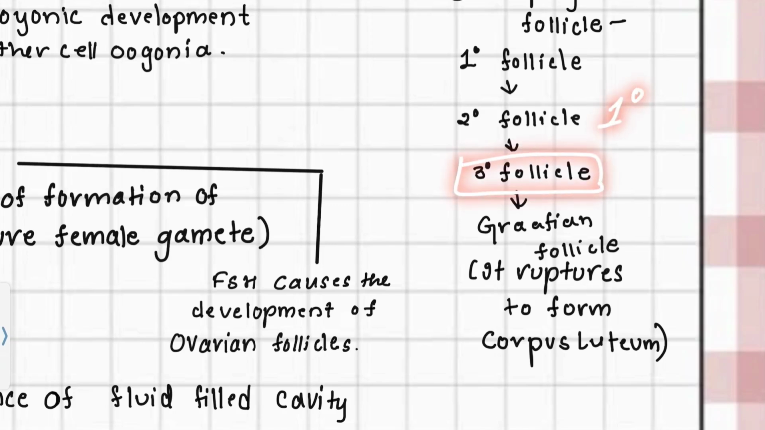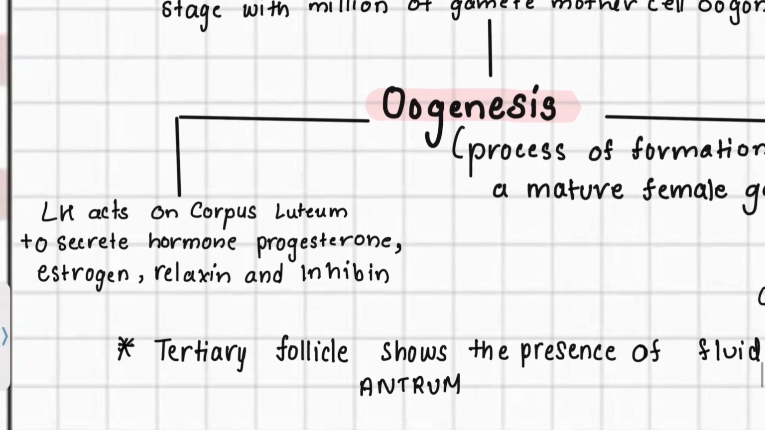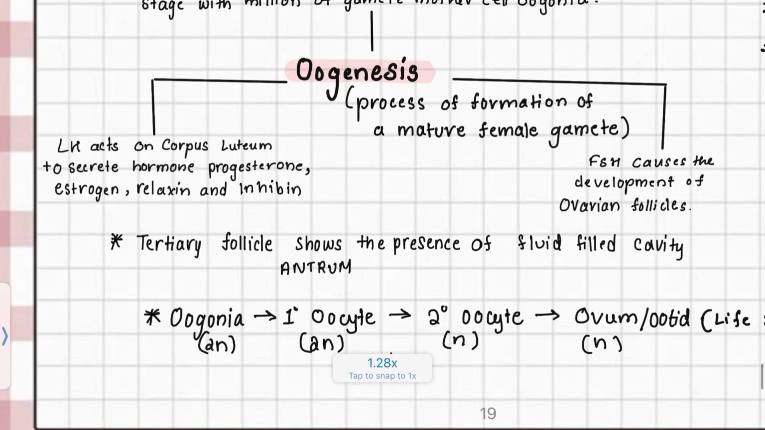In tertiary follicle, secondary oocyte could be seen. Here theca externa and theca interna appears. Tertiary follicle further matures into Graafian follicle, where a non-cellular layer called zona pellucida forms, which is made up of glycoprotein, which is secreted by secondary oocyte itself. Graafian follicle further ruptures to form corpus luteum. LH acts on corpus luteum to secrete hormone called progesterone, estrogen, relaxin, and inhibin. Tertiary follicle shows the presence of fluid-filled cavity called antrum.